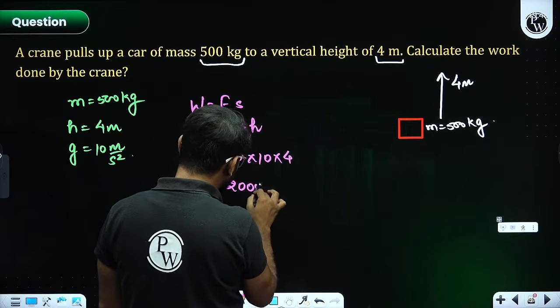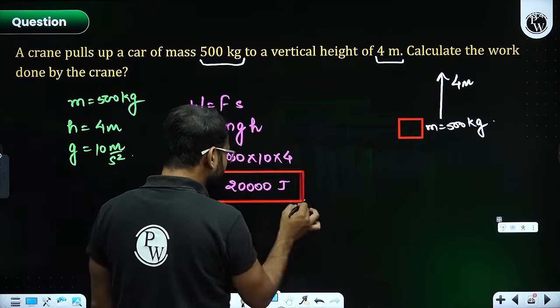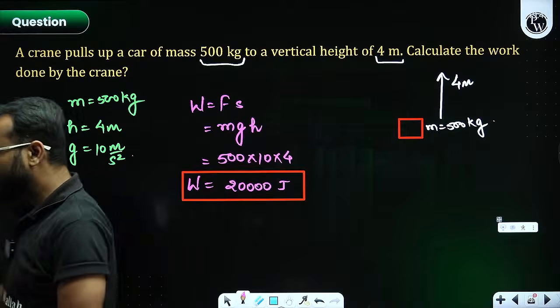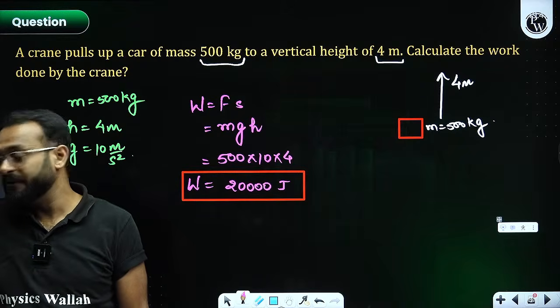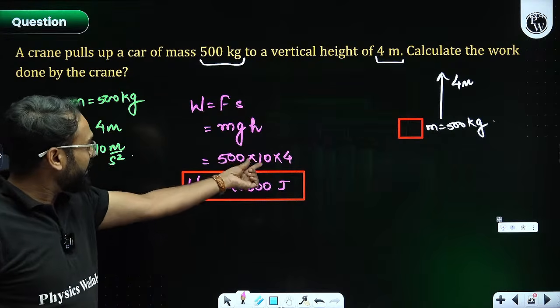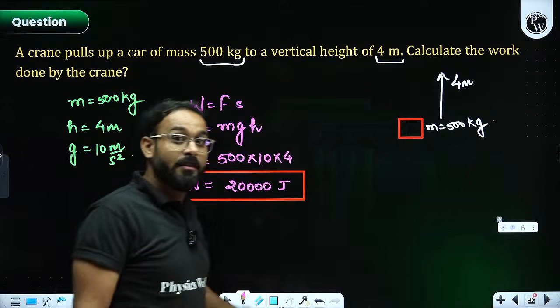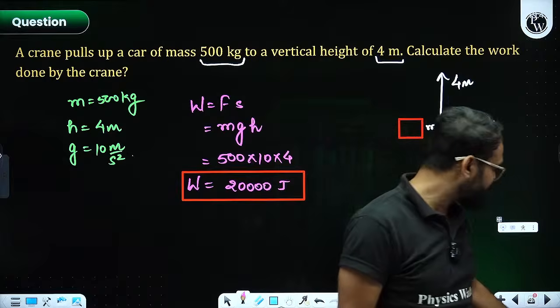These many joules. 20,000 joule will be the value, not 2,000. That is going to be 500 multiplied by 10 multiplied by 4. Mass into acceleration due to gravity into height. Force is mass into acceleration due to gravity.